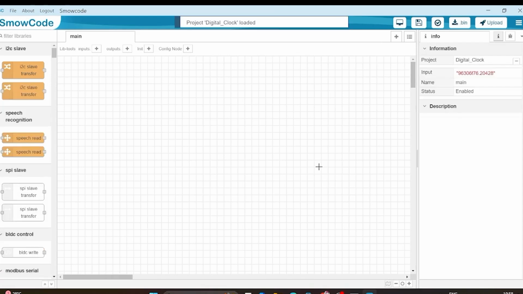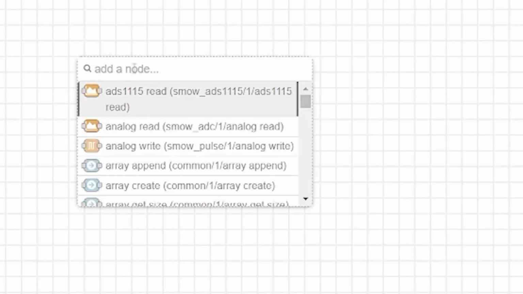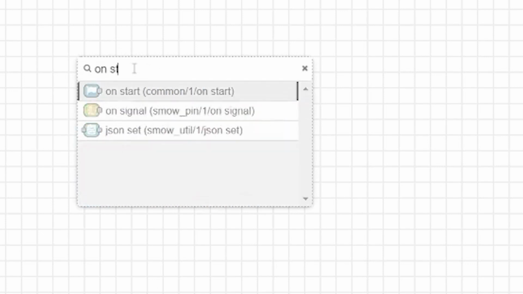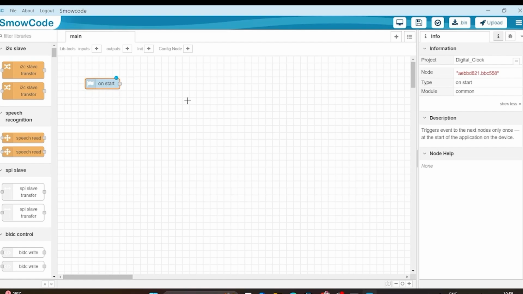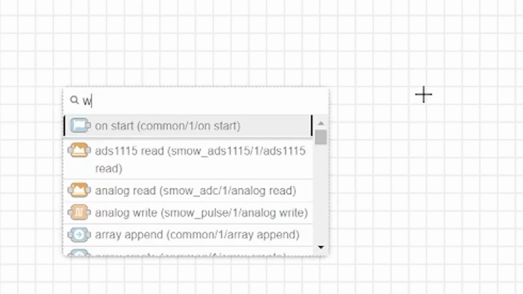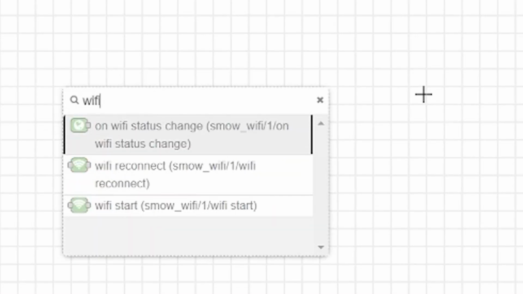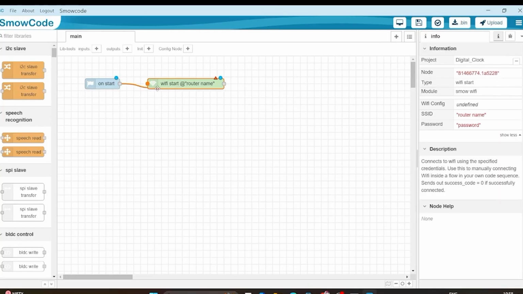Now bring the cursor on the screen and right click the mouse and search for on start. Now with the help of cursor select it and you can move it using cursor. Then the next node we will search for is Wi-Fi start. Then we can again click it with our cursor, move it, then join these two nodes.